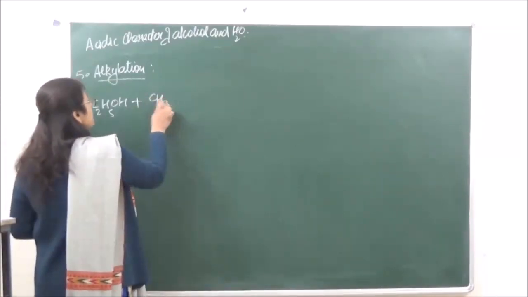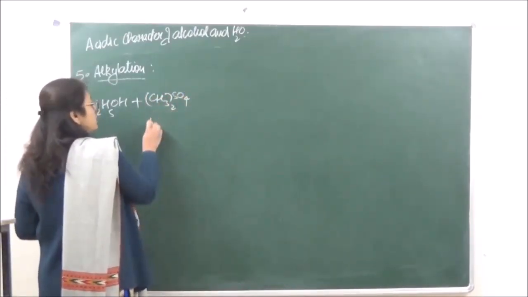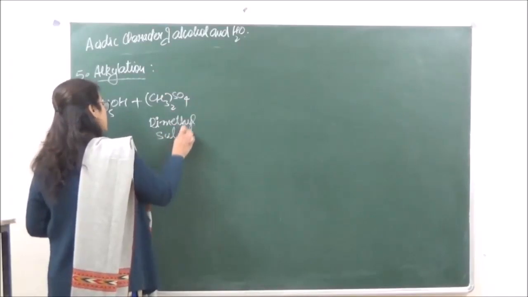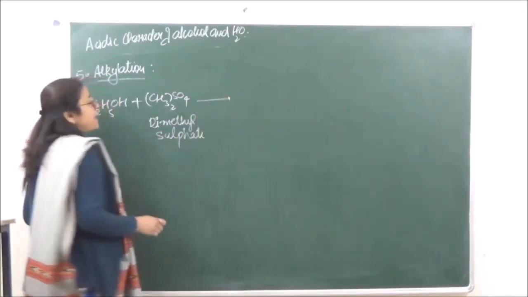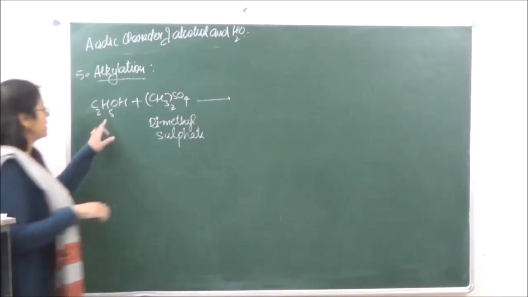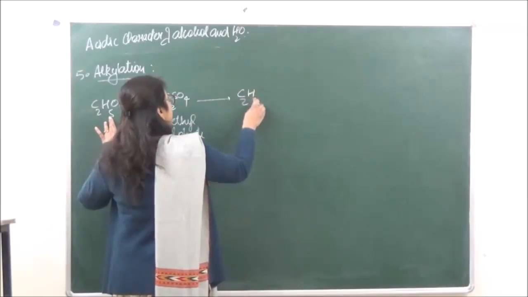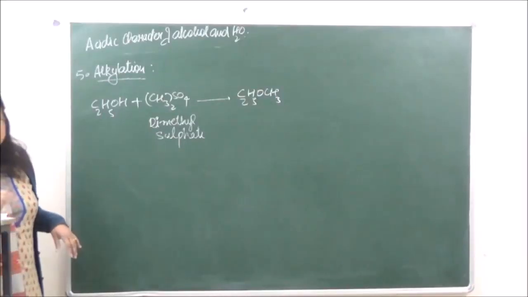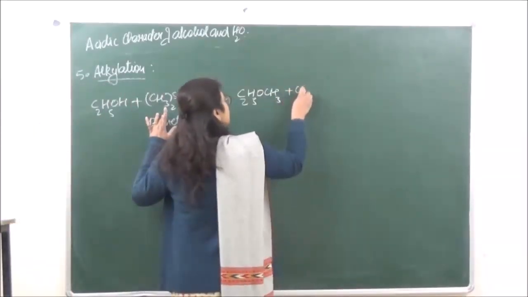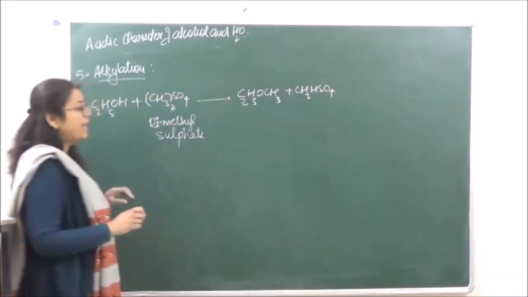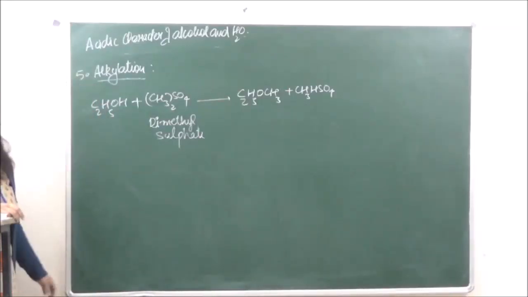So we are taking over here dimethyl sulfate. Okay, so over here we are going to get two products. One is going to be ethyl methyl ether, C2H5OCH3. Ethers are going to be formed over here, and plus we are going to get methyl hydrogen sulfate. So this is ethyl methyl ether and methyl hydrogen sulfate.